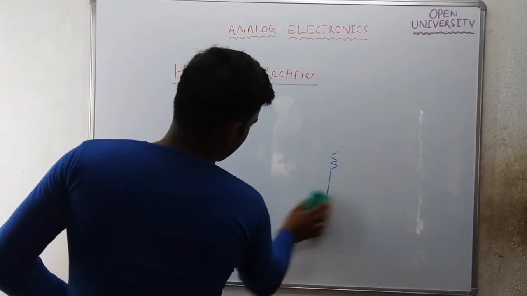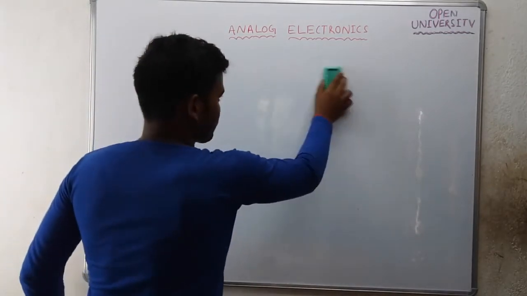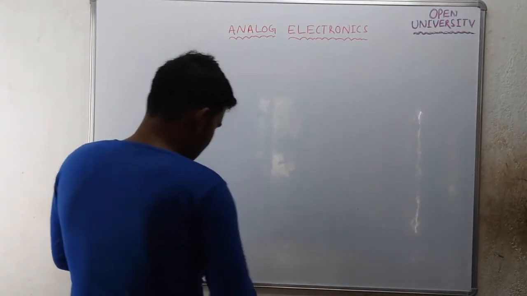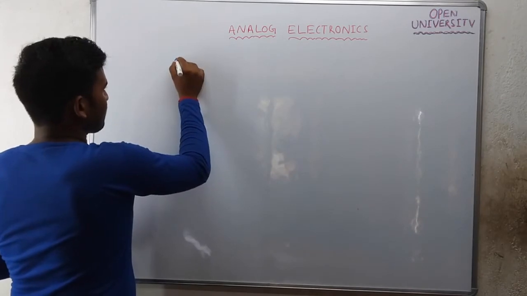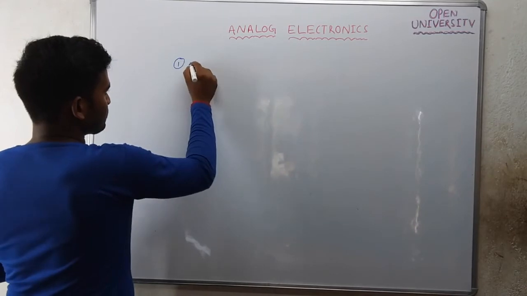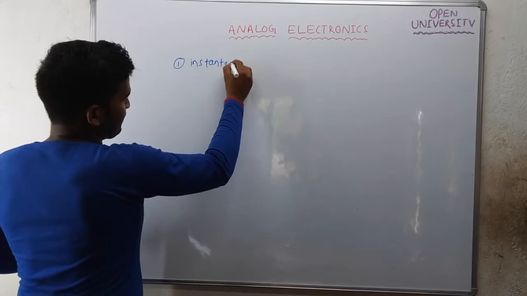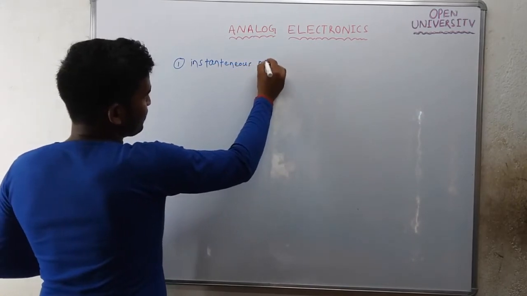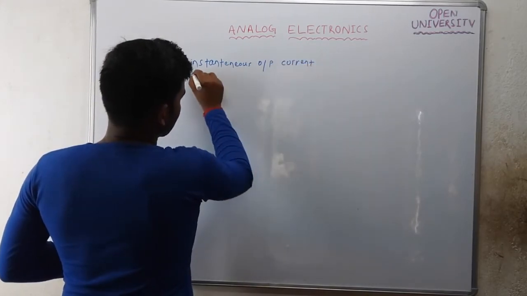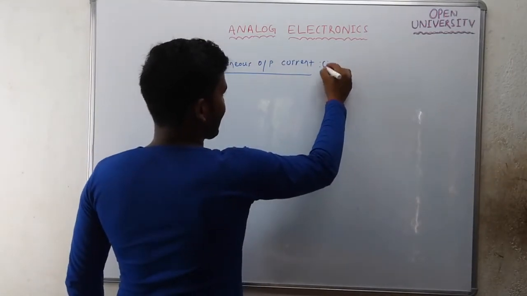Some 16-17 points will be analyzed mathematically. Let's first talk about instantaneous output current. I'm denoting it with I.